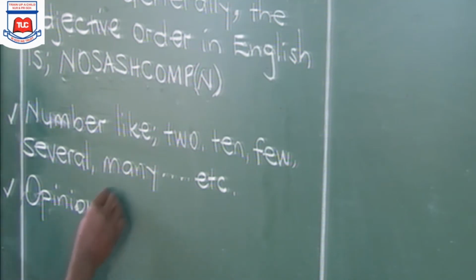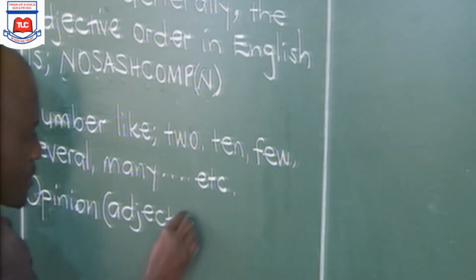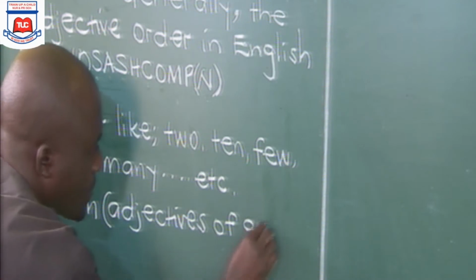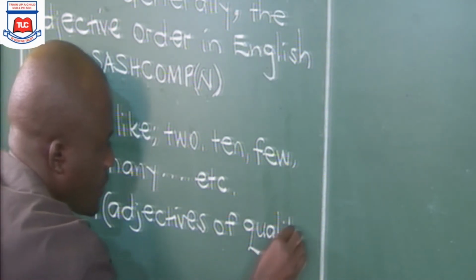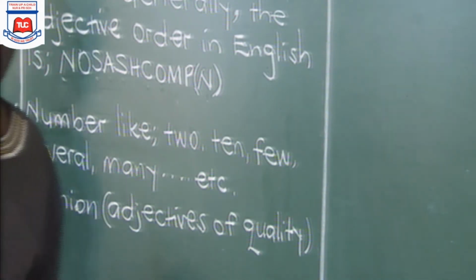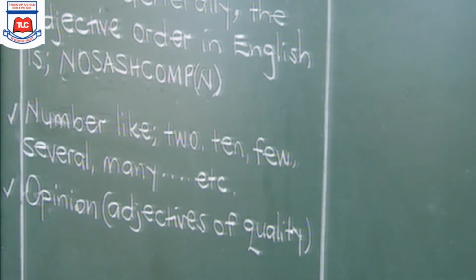Opinion. Sometimes we can also call them adjectives of quality. Yes, adjectives of what? Quality. Here we mean how good or bad a noun is.